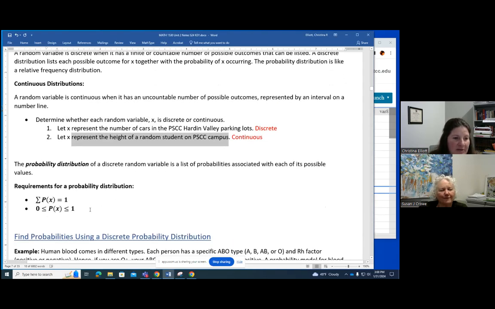A couple of requirements for a probability distribution. All of the probabilities have to add up to 1. And that's because I have listed all of the possible outcomes, so therefore there's a 100% chance one of them will happen. Also, the second one is a little bit redundant: all the probabilities have to be between 0 and 1, because we don't have any probabilities that are not between 0 and 1. Exactly.